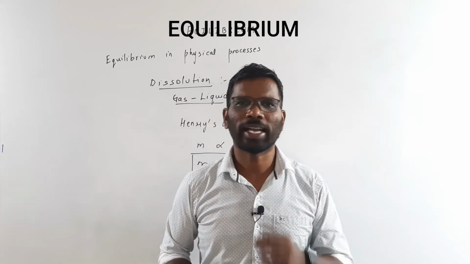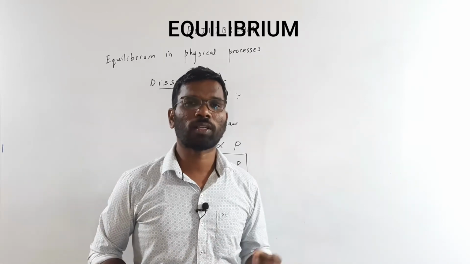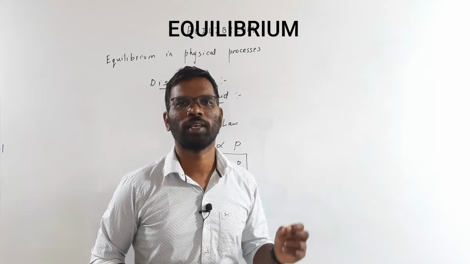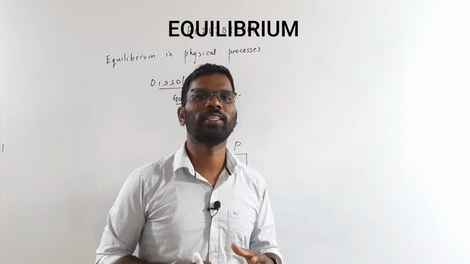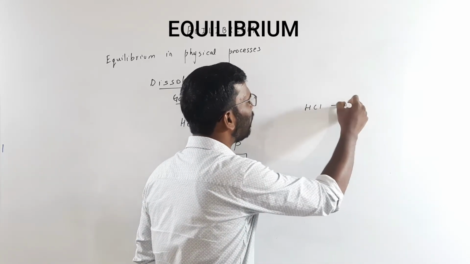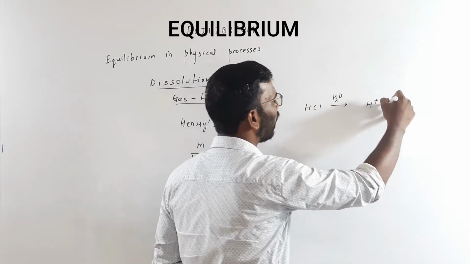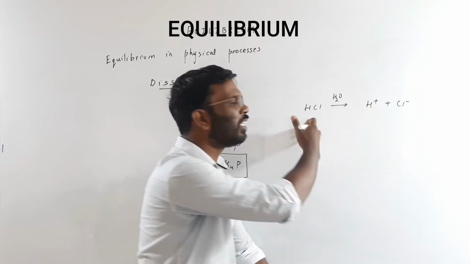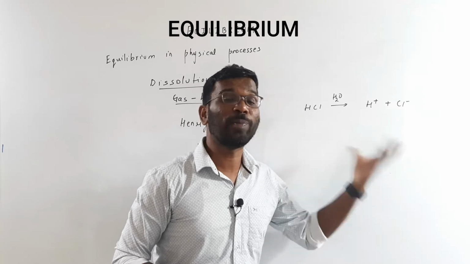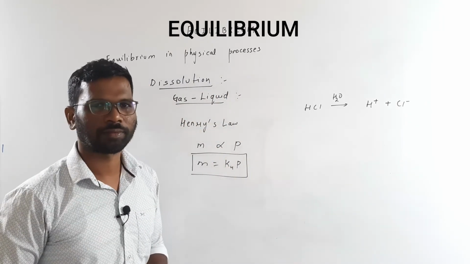Another example is HCl gas. It is also not possible to dissolve HCl gas in a liquid, because when it is in water, it is going to dissociate as H plus and Cl minus. As it is a very strong acid, it gives its ions. So these are the limitations of the dissolution of a gas in a liquid.